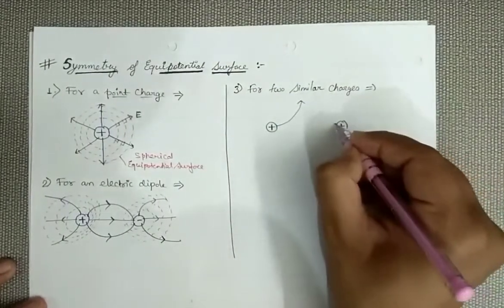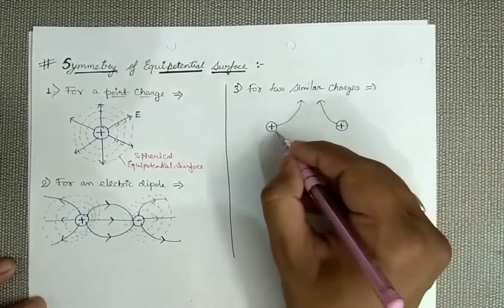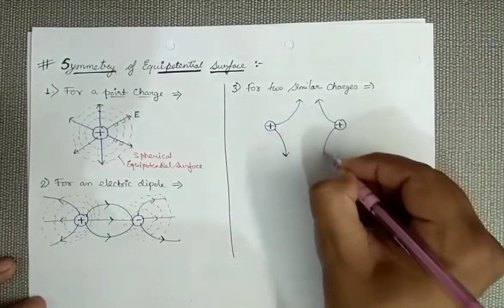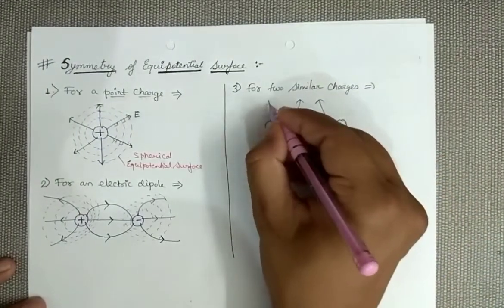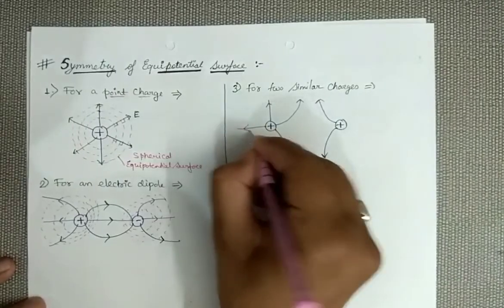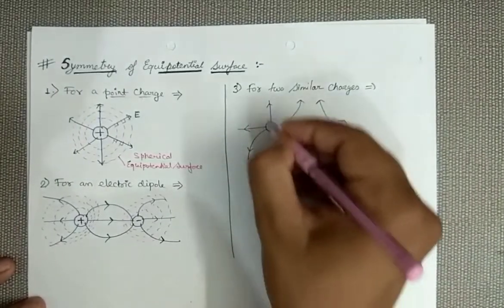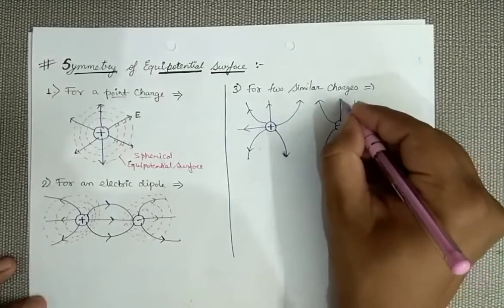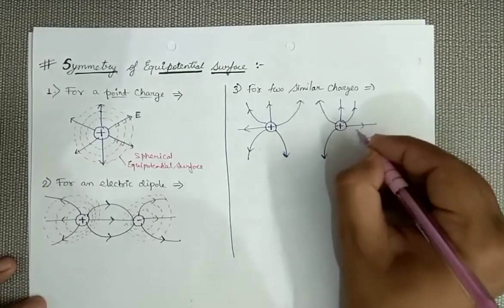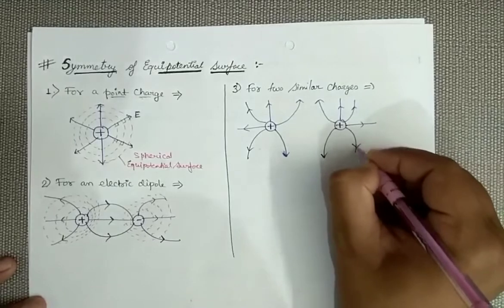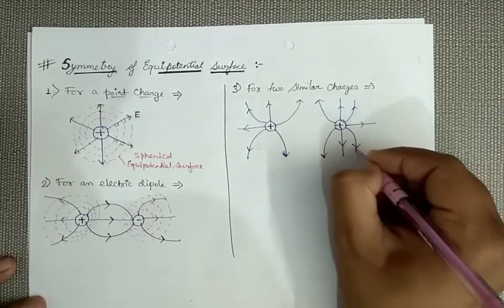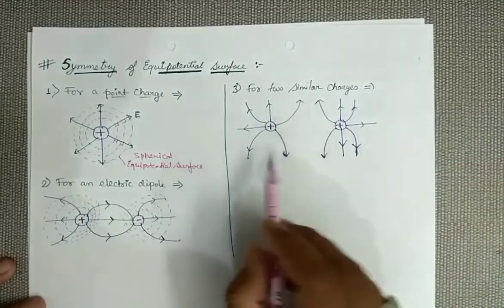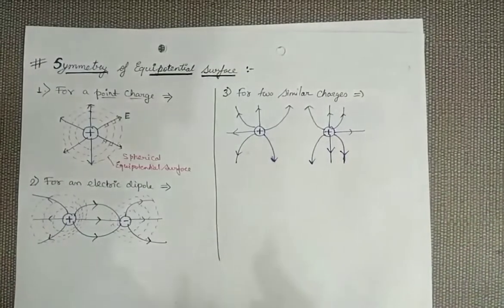As we know, for positive charges the electric field lines repel each other, moving in the outward direction.